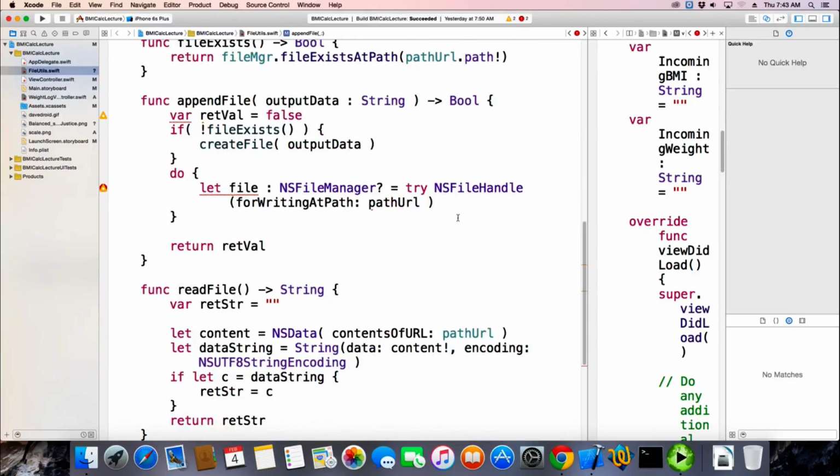Does Android work with URIs? Yeah, same concept though. Okay. Yeah.